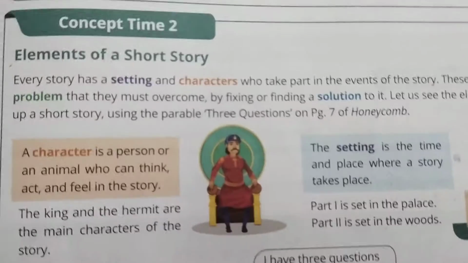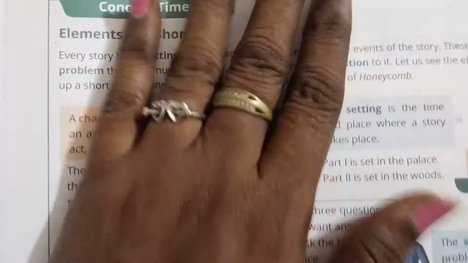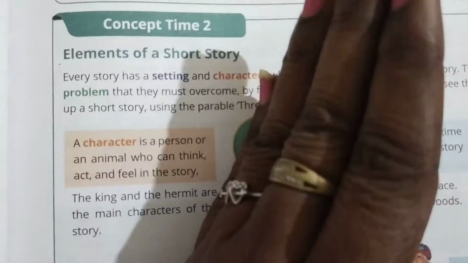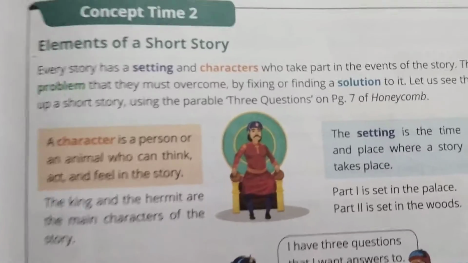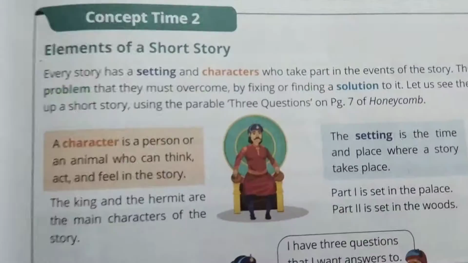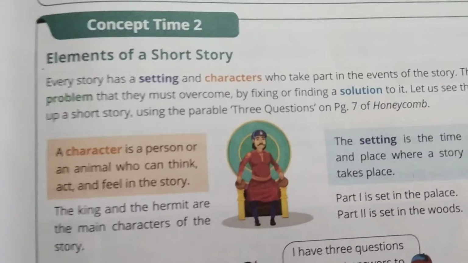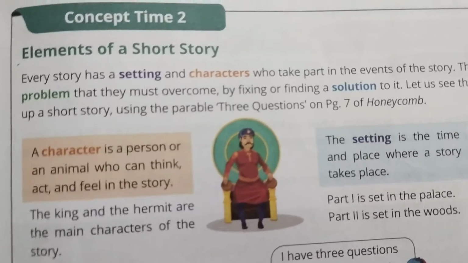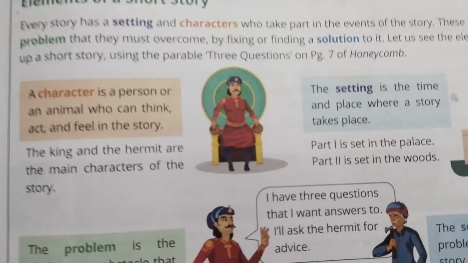So next we are going to see the next concept, that is, elements of a story. For example, while you're getting ready to write a story, what are the things you need? There are many steps to follow in everything, right? Similarly, there are 4 elements we need to follow while writing a story. The first element is the setting. So you need to find the setting. The setting means the place where the story is happening.